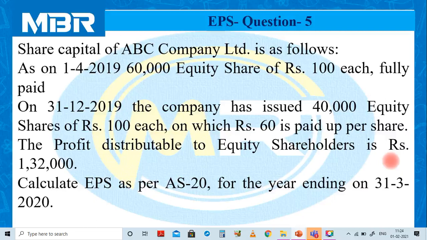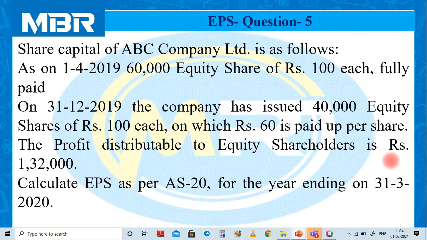In this question, information related to profit distributable to equity shareholders is given to us in a ready-made form, and it is rupees 1,32,000. This question also includes two different varieties of equity shares in the capital structure. First, fully paid equity shares, and fully paid equity shares are 60,000.